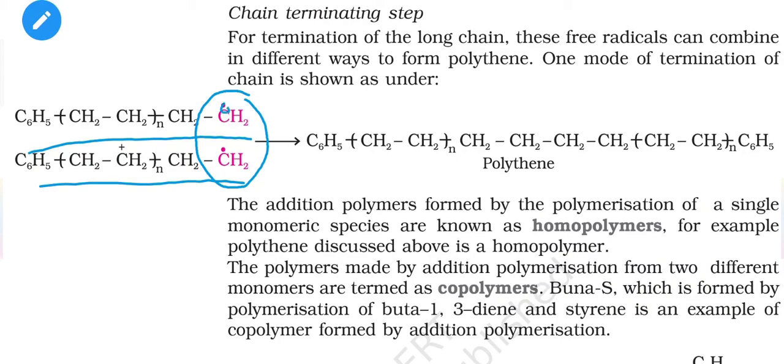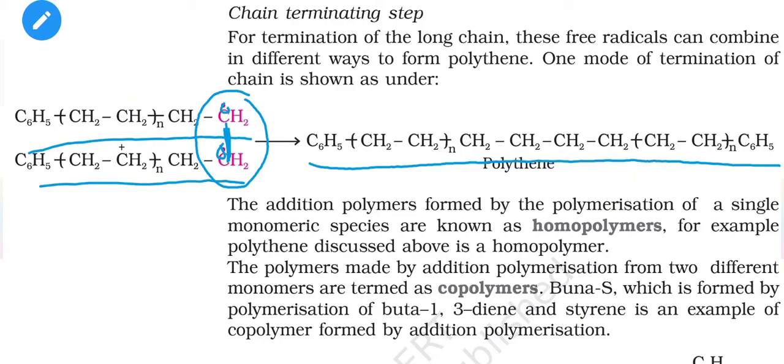So both of them will share their electrons with each other, and they will combine by forming a covalent bond, and you will get a larger sized polythene molecule. Okay, so that's how we can terminate the chain. These types of addition polymers are formed by polymerization of a single monomeric species. That's why it is known as a homopolymer.